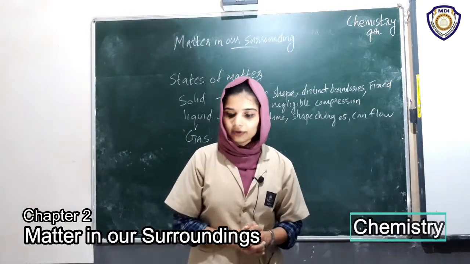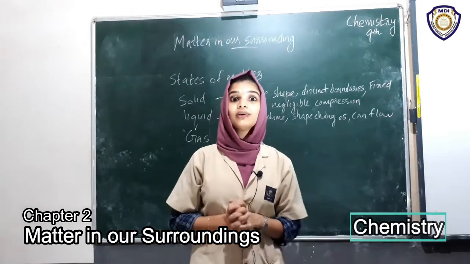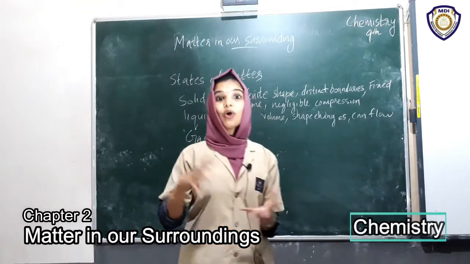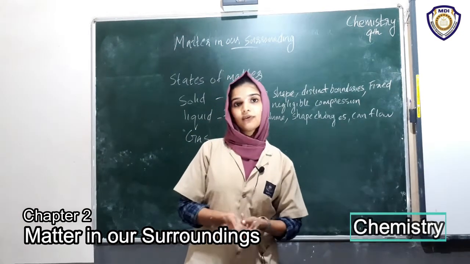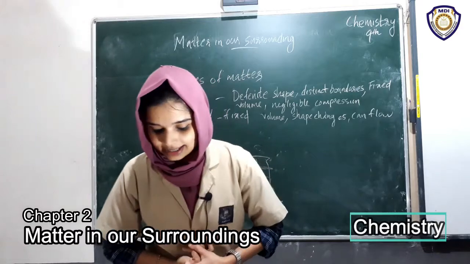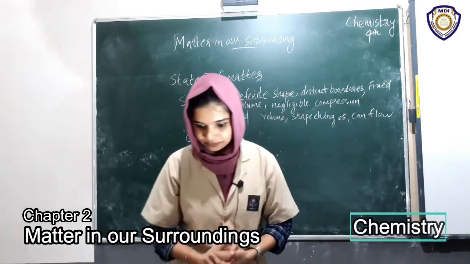And also there is CNG, which is used as a fuel in automobiles. Then also there are compressed oxygen cylinders in hospitals for artificial respiration. So these are the examples of the compressibility of gases.